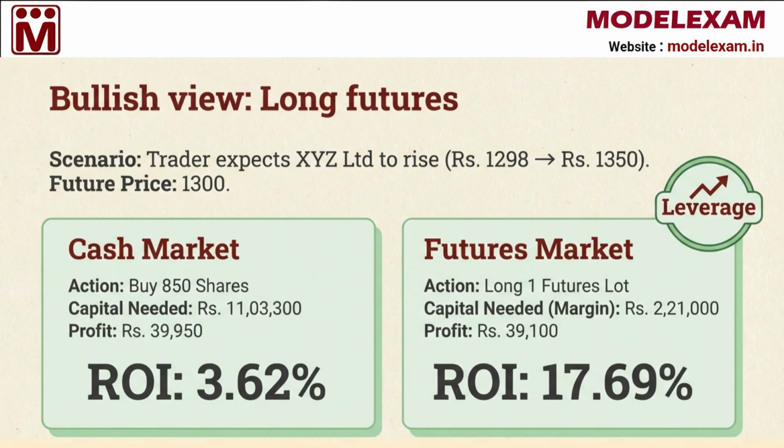Suppose you expect a stock to rise from 1298 rupees to 1350 rupees. In the cash market, buying 850 shares requires over 11 lakh rupees and results in a return on investment of 3.62%. However, in the futures market, you only need to provide a margin of 2,21,000 rupees. While the total profit is similar, your return on investment in the futures market jumps to 17.69% because of the